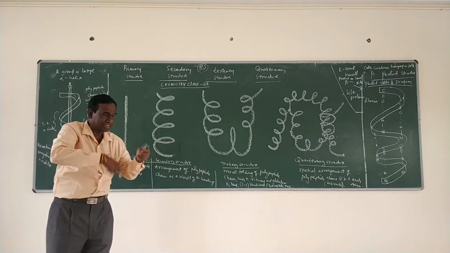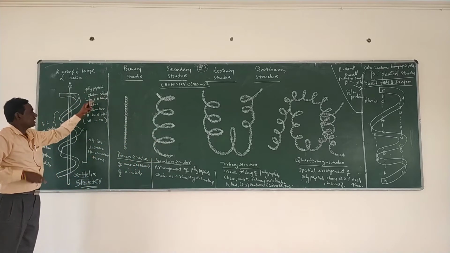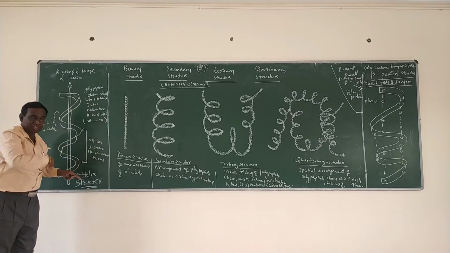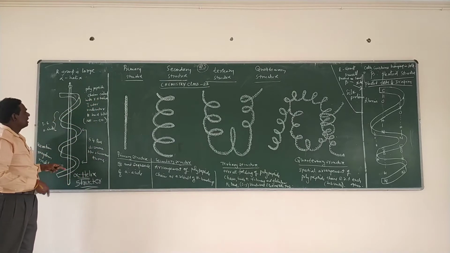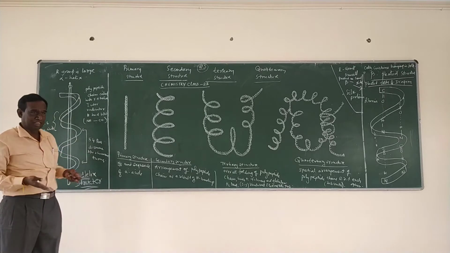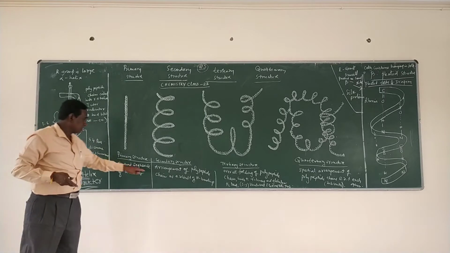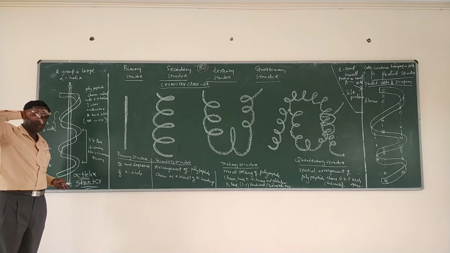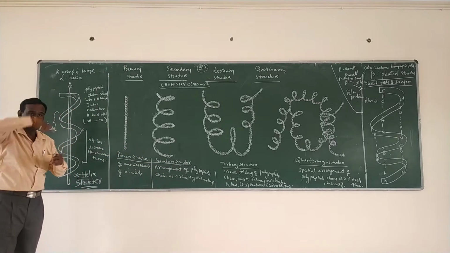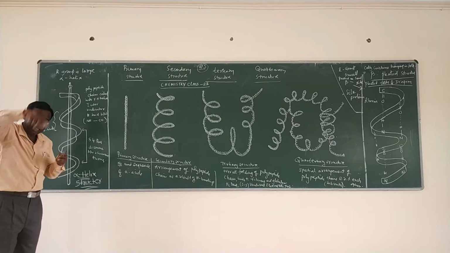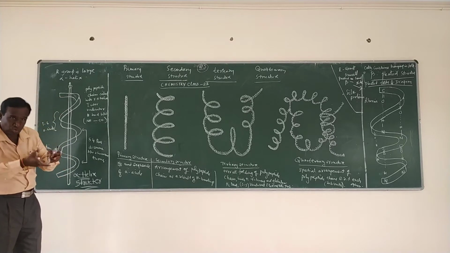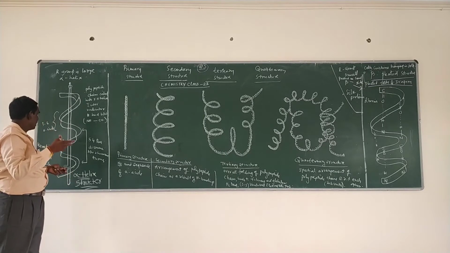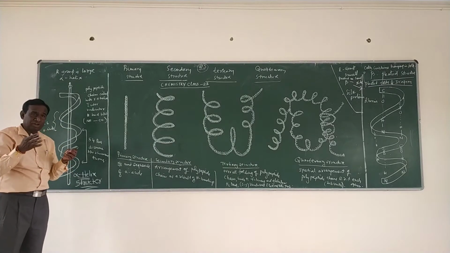You see, the polypeptide chains are coiled in a right-handed helix, like this right-handed helix. It is due to the intermolecular hydrogen bonding again. Why? Because secondary structure is mainly due to hydrogen bonding. In the alpha helical structure, the polypeptide chains are coiled in a right-handed helix, a right-handed screw, let us say. That is due to the hydrogen bonding.